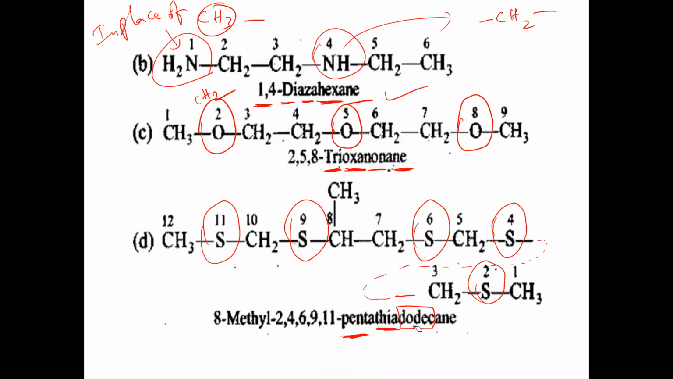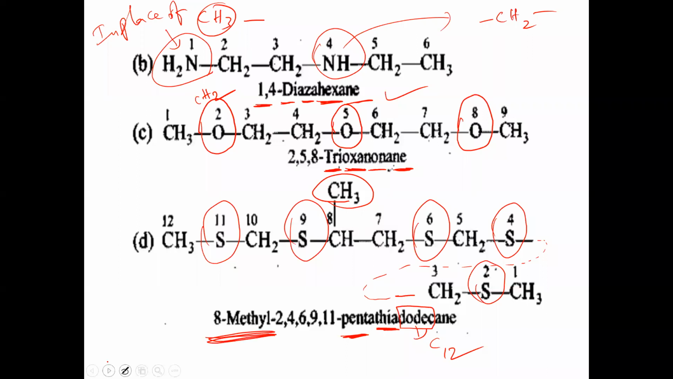Dodec means what? C12. N, single bonds between all the carbons. So n-dodecane. So pentathiadodecane. And what are the positions of thia groups here? 2, 4, 6, 9, 11. Pentathiadodecane. And what is another substituent here? 8th position, what is there? Methyl is there. So 8-methyl.